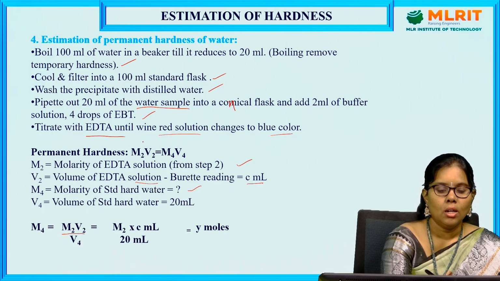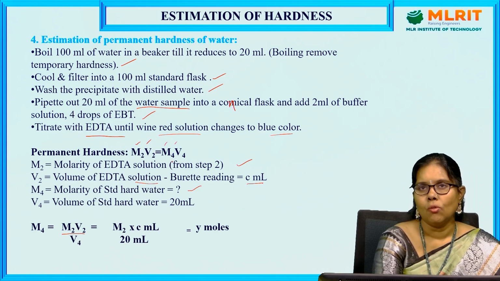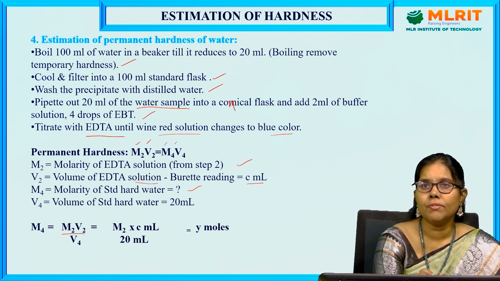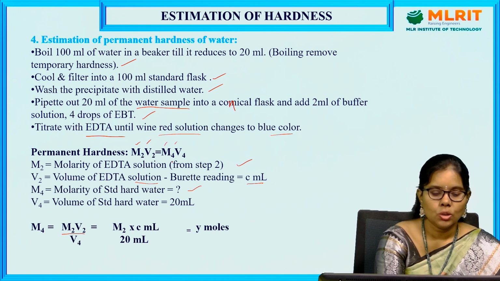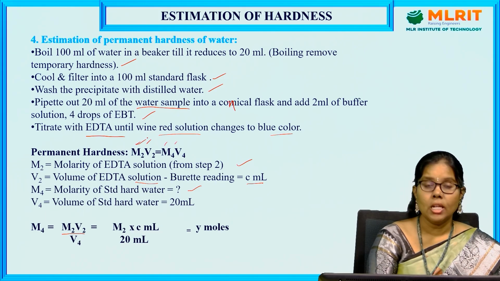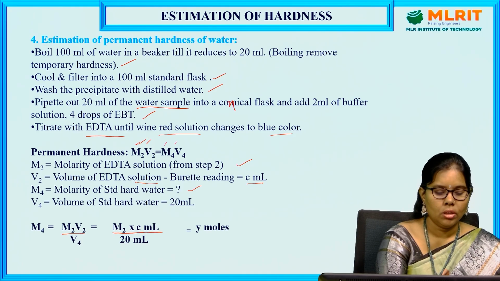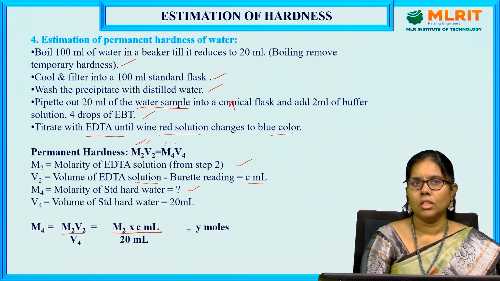We have seen why here it is 2's and why it is 4's. The sample is going to change. Whatever solution we have taken in the conical flask is going to change, but the solution which you have taken in the burette is common. That's why this 2 is common, M2 the molarity of EDTA. M2V2 divided by V4 is M2 into C ml, which is consumed, divided by 20 ml.